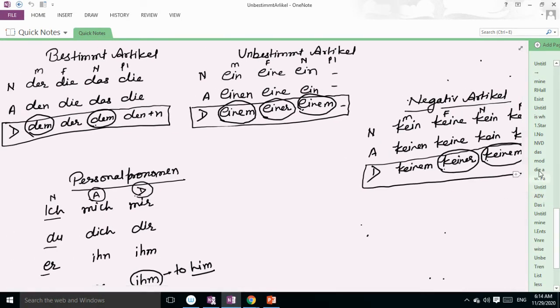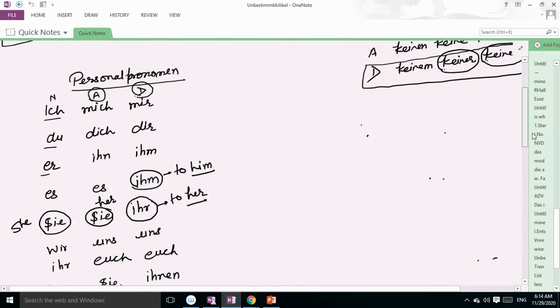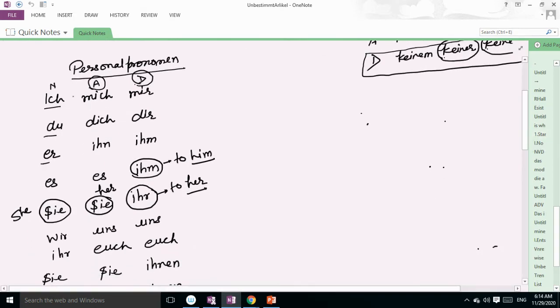Here is the table of Personalpronomen. Ich means I, mich means me, mir means to me. Ich we generally use as the subject in nominative case, mich we use in accusative case, and mir we use in dative case. Like the ihm, ihr, uns, that we use in dative case.